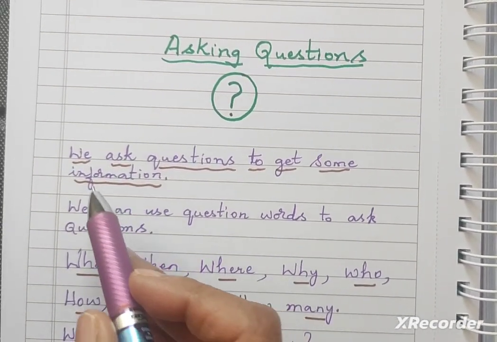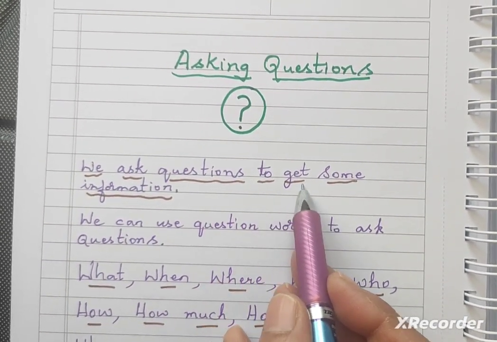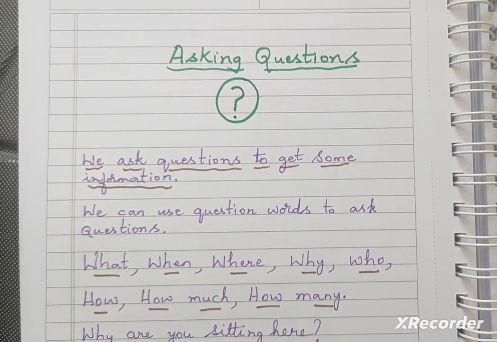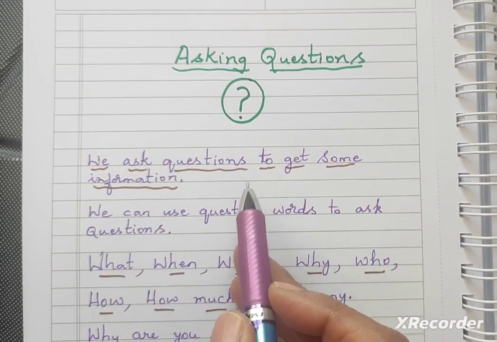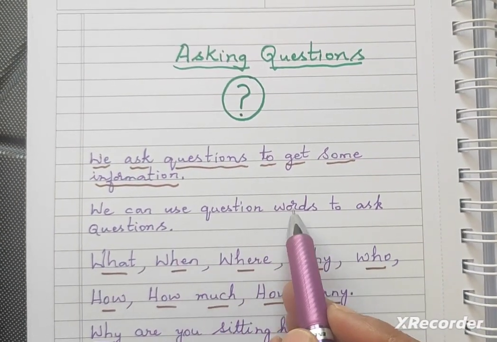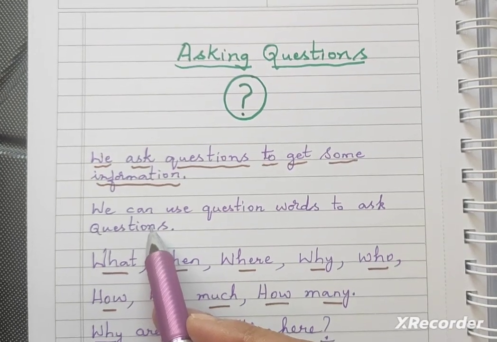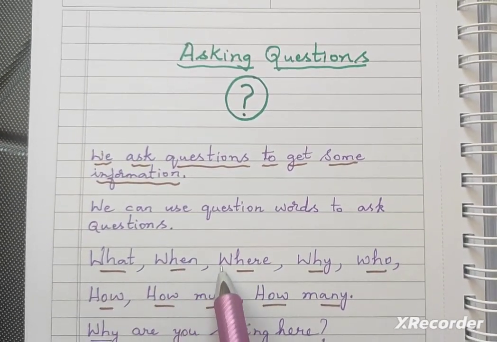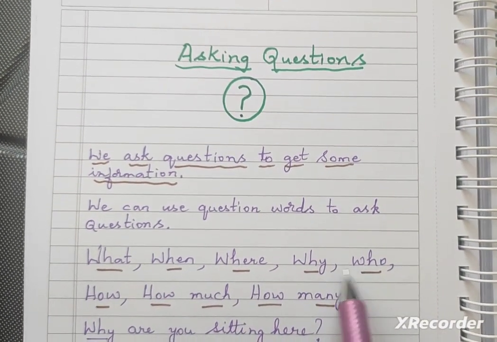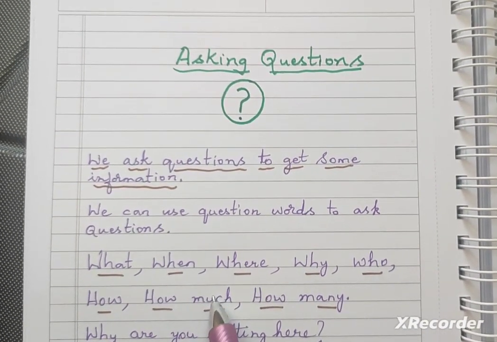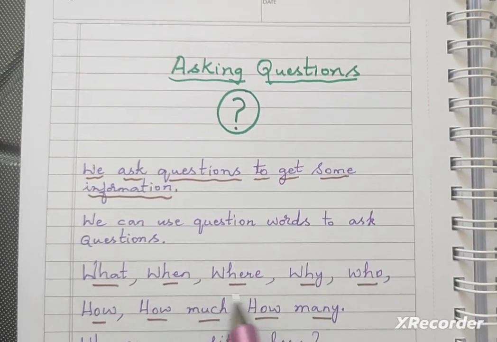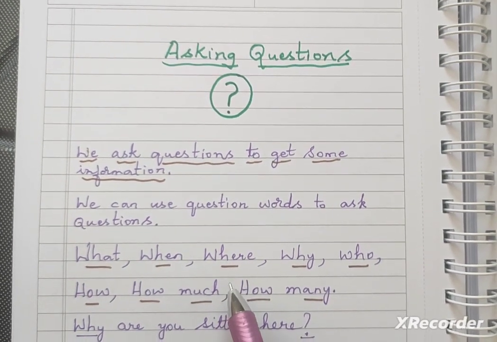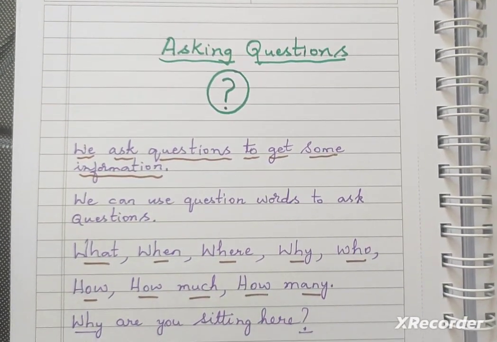See here, we ask questions to get some information. If you need some information or you want to know something, you ask a question. We can use question words to ask questions. Here are some of the question words given. Just see: what, when, where, why, who, how much, how many. These are all the question words. There are a few more question words also. When you come across them in sentences, you can make them out.